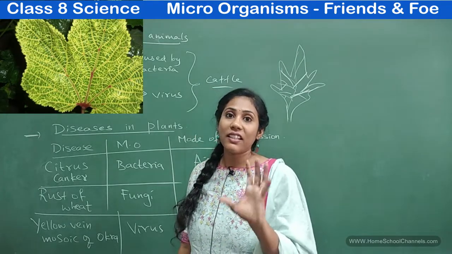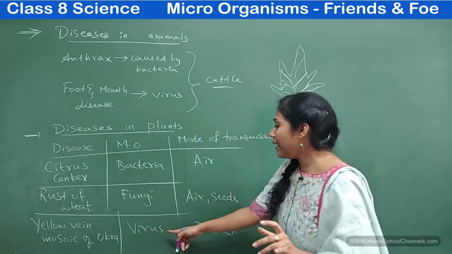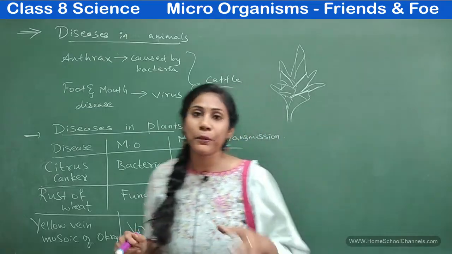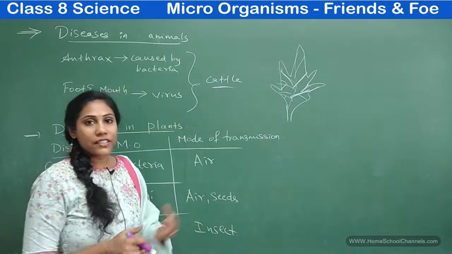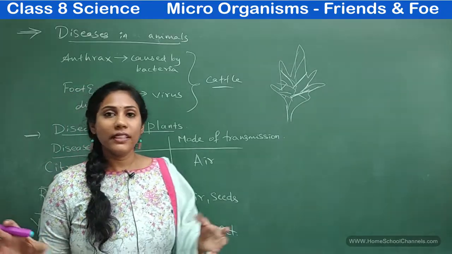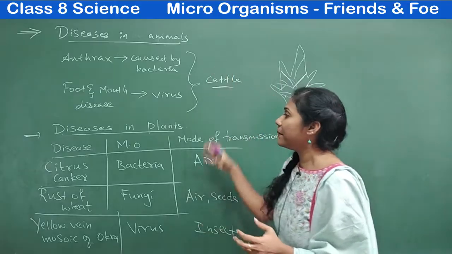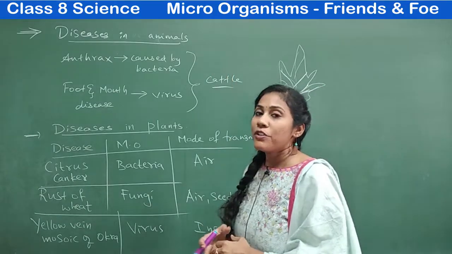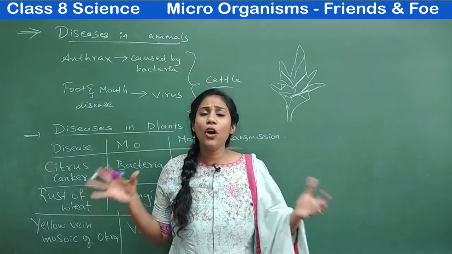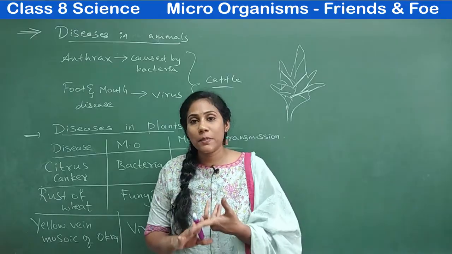So if leaves are turning yellow, then it's a disease caused by a microorganism, a virus. And this virus is brought by insects. So this is an insect-borne disease. Clear? So these are various diseases in animals as well as in plants. So this is how today's session is all about the various diseases in humans, animals, as well as plants.